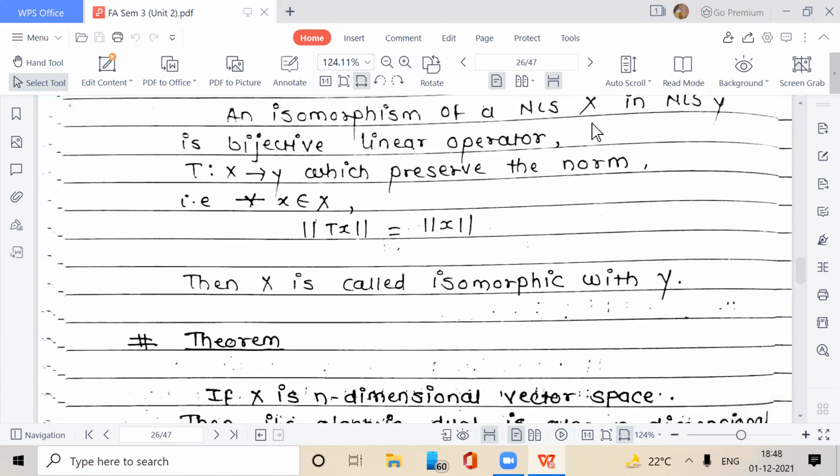An isomorphism of a norm-linear space X to Y is a bijective linear operator T which preserves the norm, that is norm of Tx is equal to norm of x. And we say that X is isomorphic to Y, and T is an isomorphism.